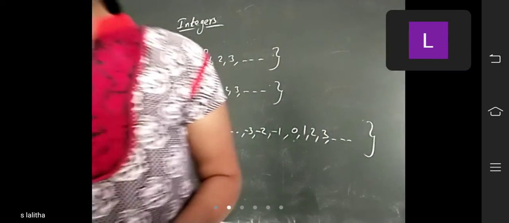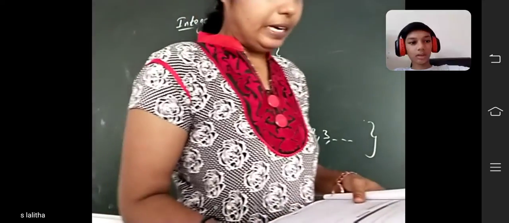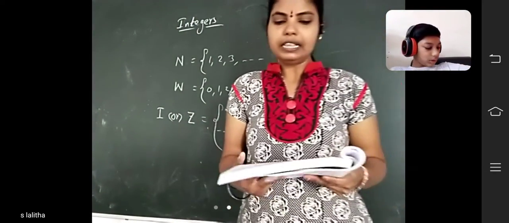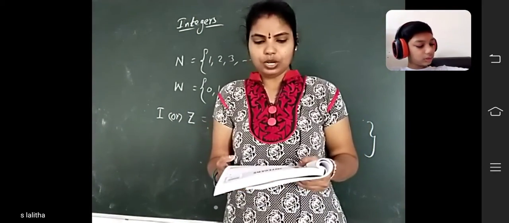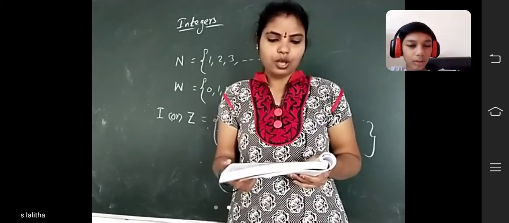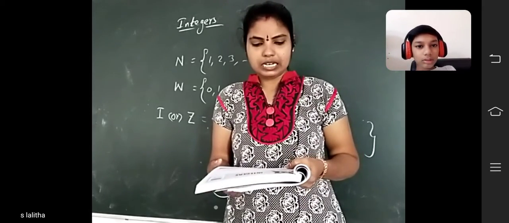See here, page number 45. Definition of integers: the set containing the positive numbers and negative numbers together with 0 is called the set of integers.